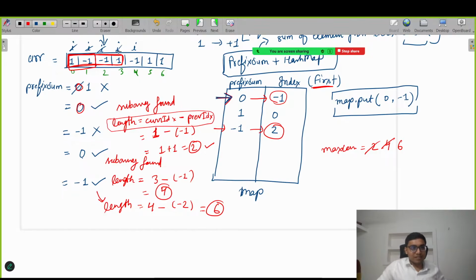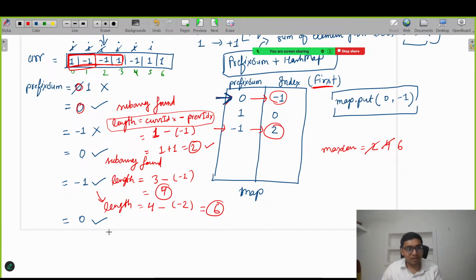Okay, let's move ahead. I is here. So the prefix sum -1 plus 1, now it will become 0. Now let's check whether this particular 0 is present in our map. Yes, if you see, 0 is present into the map. Let's try to calculate the length again, which means a subarray is found again.